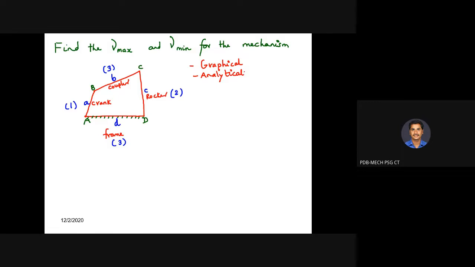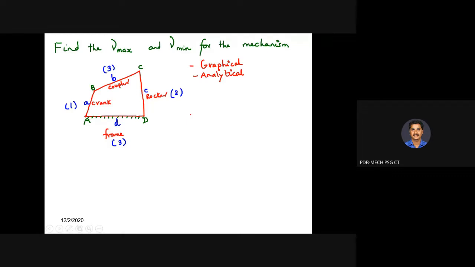As we know the cosine formulas for those, and if there are offset or inclined conditions, we need to derive them. In that case you can use the graphical approach for your examination purposes. So let us proceed with both cases for this problem. First let me follow the graphical approach.